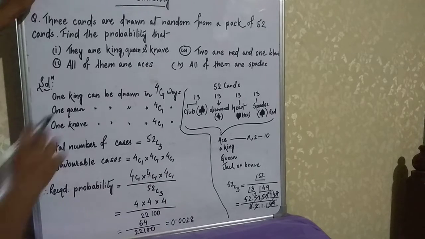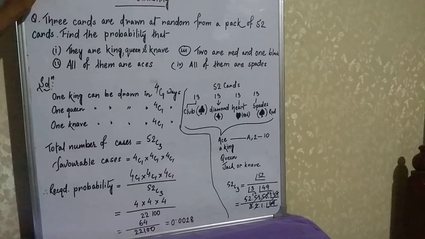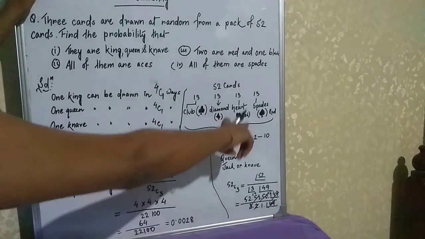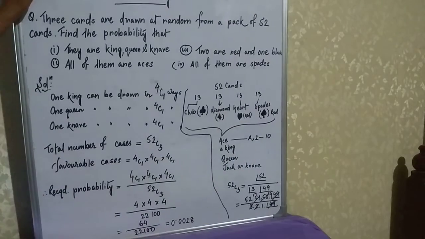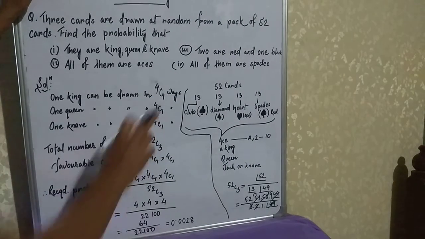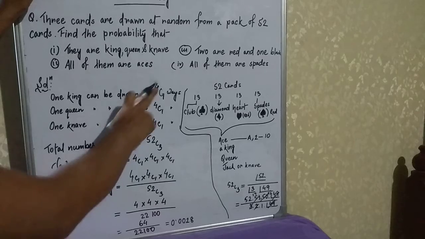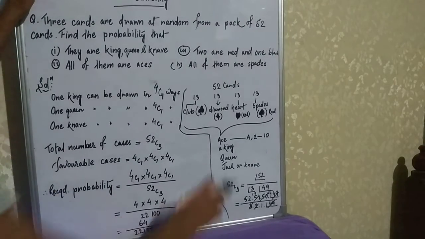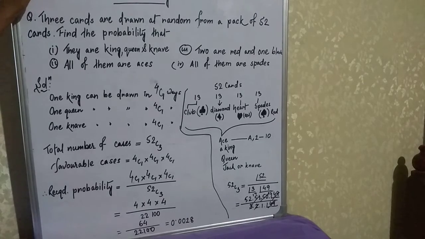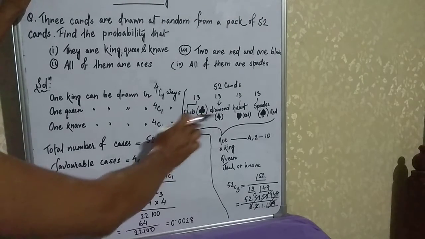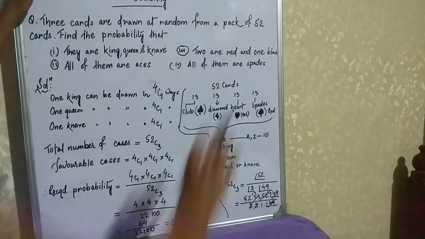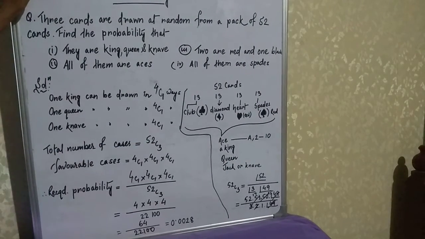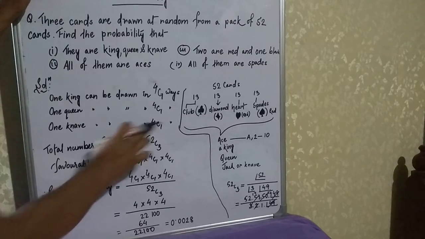So similarly one queen. Here the queens are also 4: one queen from club, another from diamond, the third from heart and the fourth one from spades. So from the 4 queens only one queen will come. So one queen can be drawn in 4C1 ways. One knave. Knave means jack, that is called knave actually. So similarly, here one jack, here one jack, here one jack, here one jack. There are 4 jacks in the pack. So from 4 jacks, one knave can be drawn in 4C1 ways.